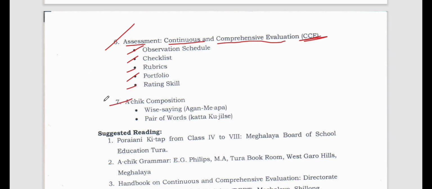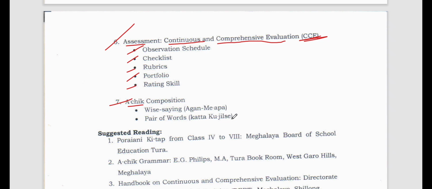Then number 7, the last one comes, arch composition. What is this? Arch composition, right? So wise saying, agan meapa. Then pair of words, that is khata khujikse. They have written khujilse, but this is khujikse, right? So khata khujikse you have to study, and then you have to study agan meapa. So agan meapa is a very interesting one. I love it. When I was in school, I used to study agan meapa, and I was very good at it. And also khata khujikse I was very good at.